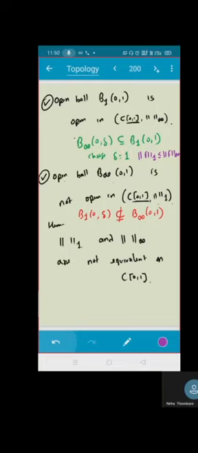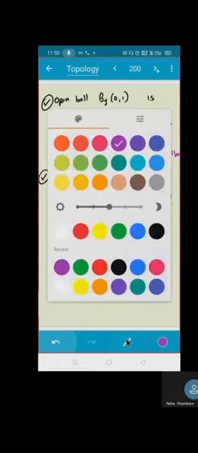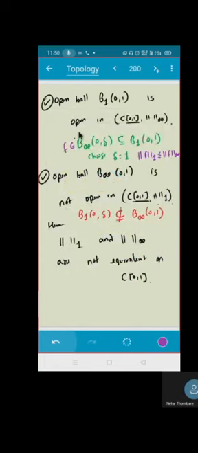Sir, I did not understand how this proves the subset. See, if you take any function here, start with f belongs to this. What do you mean by this? It means norm f infinity is less than delta, correct? Yes, sir. Correct.